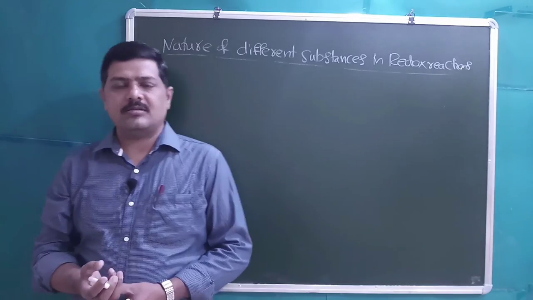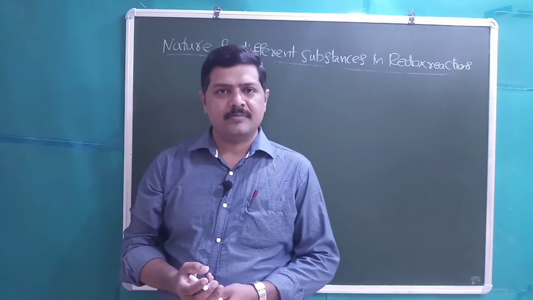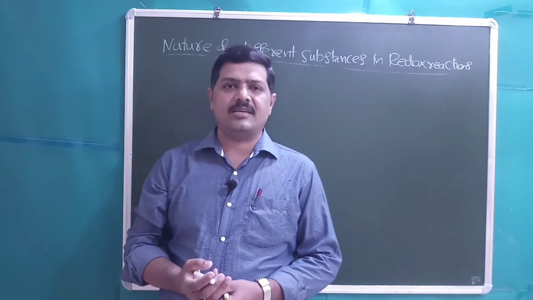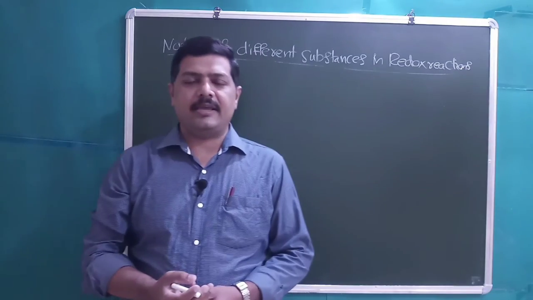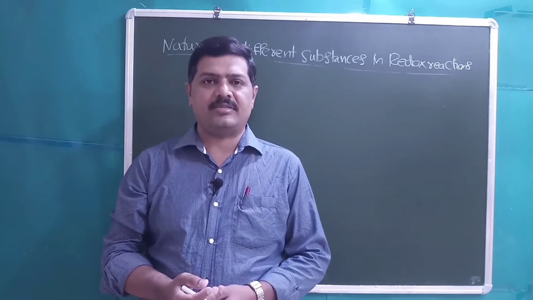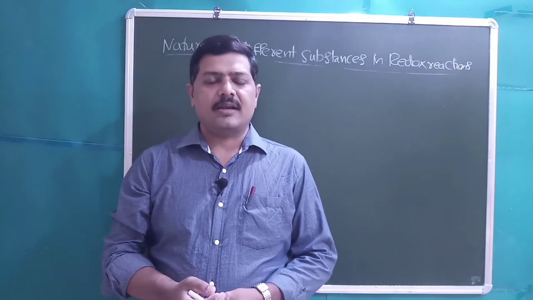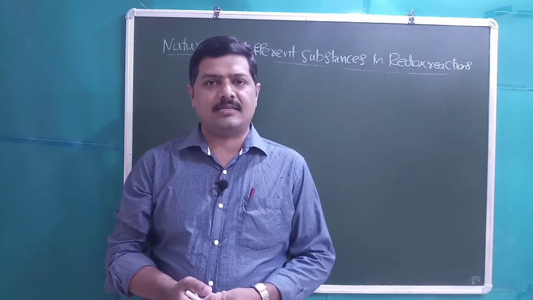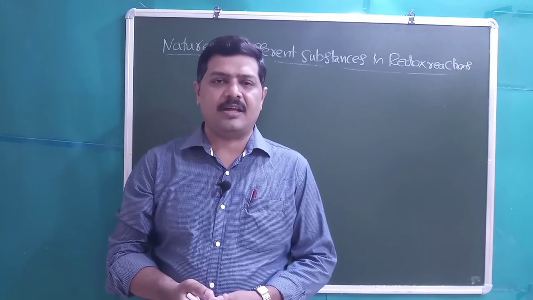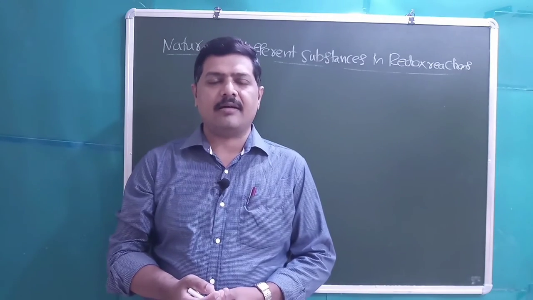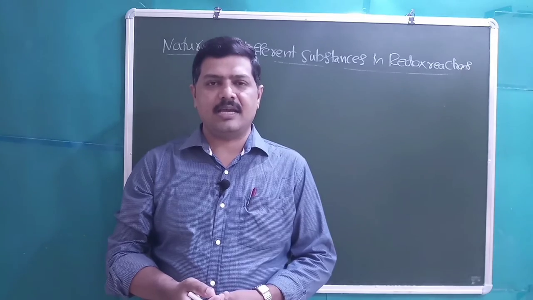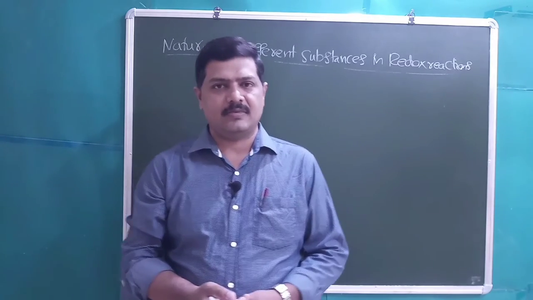Students, in the redox reaction, one of the reactants is called a reducing agent. The reactant itself undergoes oxidation and reduces the other; it is called the reducing agent or the reductant. The other reactant which itself undergoes reduction and oxidizes the other reactant is called the oxidizing agent or oxidant, right?